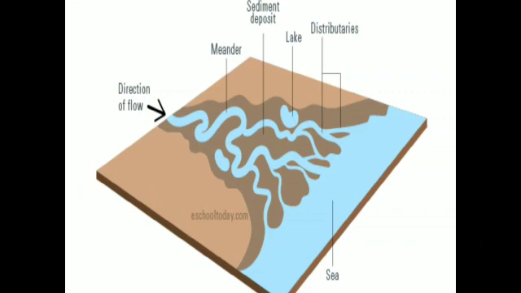So in the old stage, deltas are formed. A delta is a triangular area of land which has been formed by a river depositing its load as it enters the sea or lake. A delta will only form if a river has been carrying a large load of alluvium and the alluvium is being dropped off at a faster rate than the tidal currents can carry it away. The streams that a river divides up into as it makes its way around the deposited materials are called distributaries.